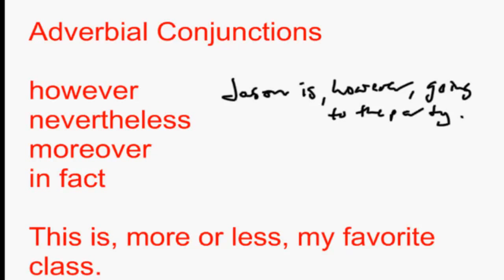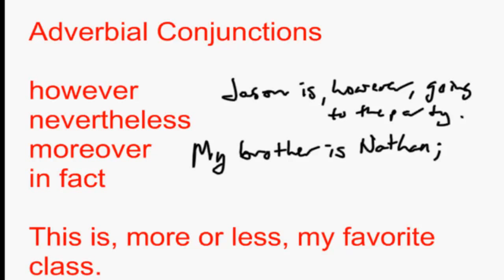So we've talked about however connecting two sentences, and this is not really what we're talking about right now. However can either connect two sentences, in which case we'd say something like, my brother is Nathan, however, he doesn't live nearby.